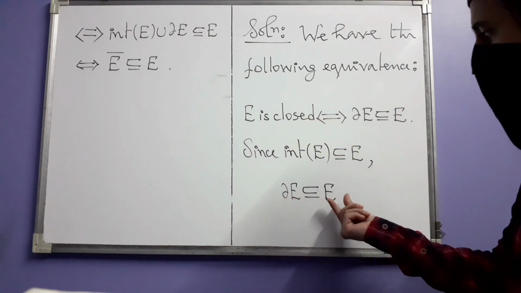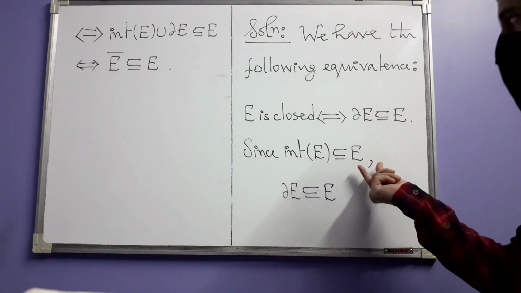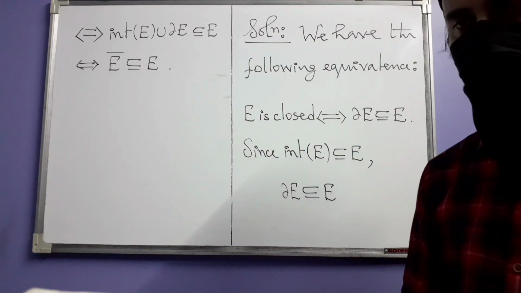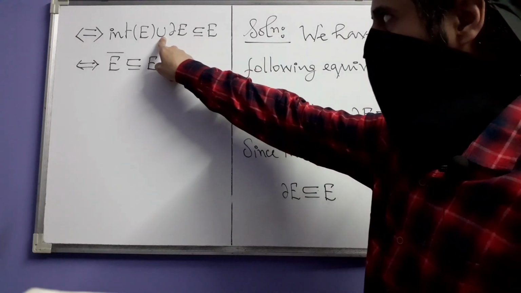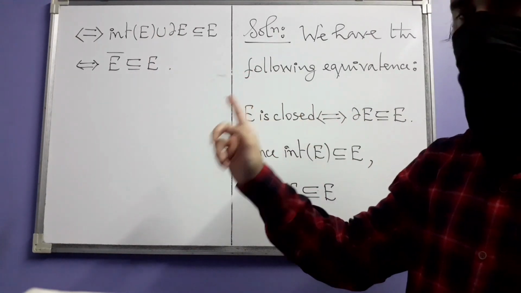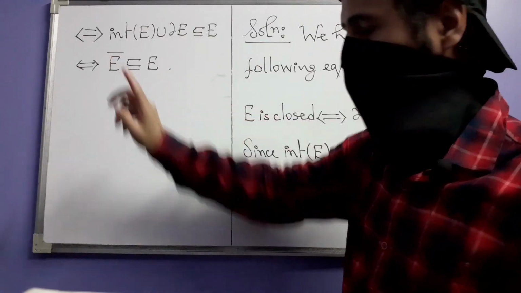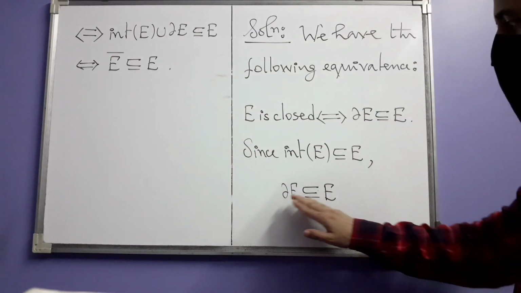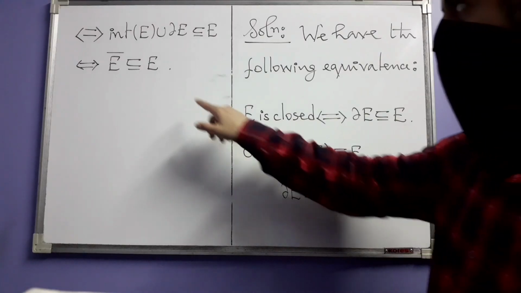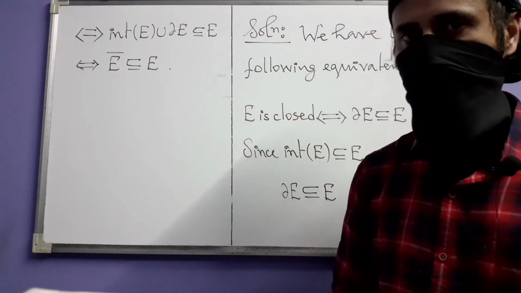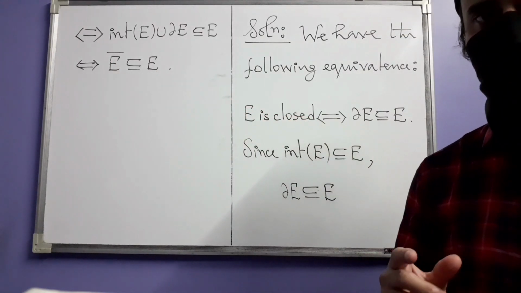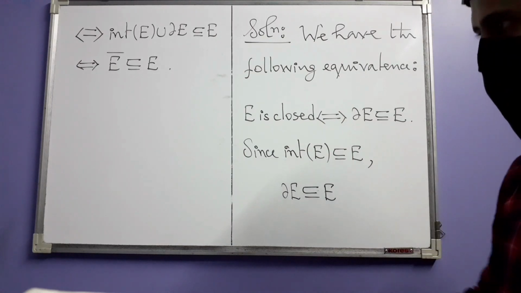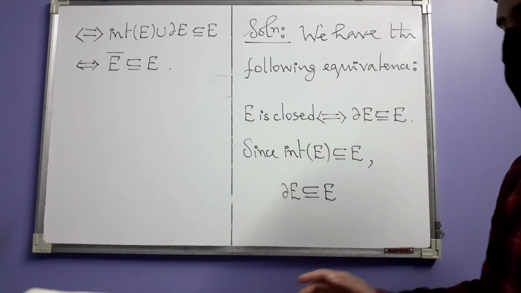So this is a subset of E. Interior is also a subset of E. So their union of course could also be a subset of E. But what is that union? This union by a previous result is nothing but the closure of E. So you have proved that if E contains all of its boundary points, then E also contains all of its adherent points, because the closure by definition is the set of all adherent points. That's what you wanted to show, but that's not all.